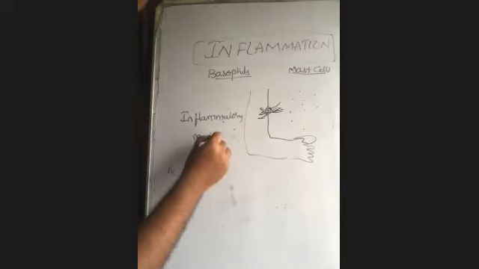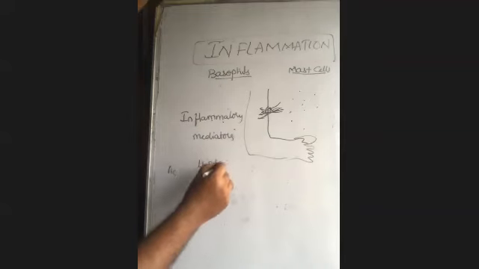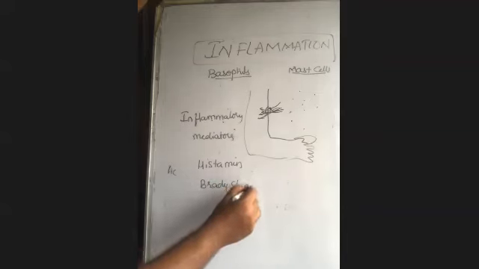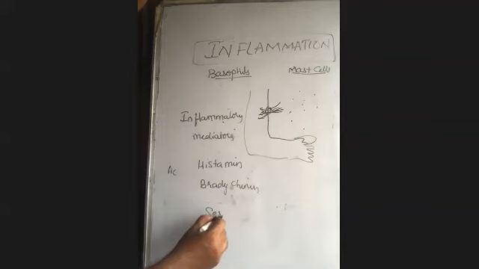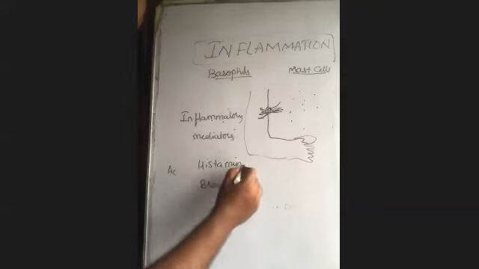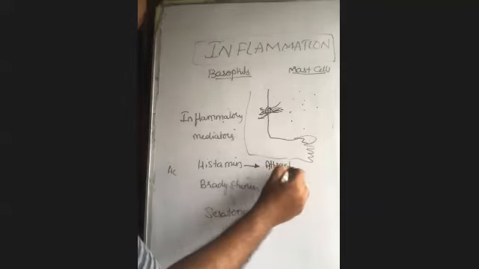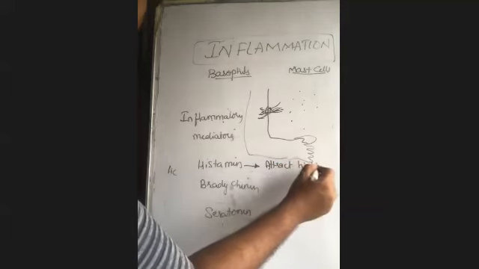What are the inflammatory mediators? Histamine, heparin, bradykinin, serotonin, prostaglandins, platelet activating factors. Various are there. Among them, at an intermediate level, let us see about histamine, bradykinin, and serotonin. Histamine attracts histiocytes.